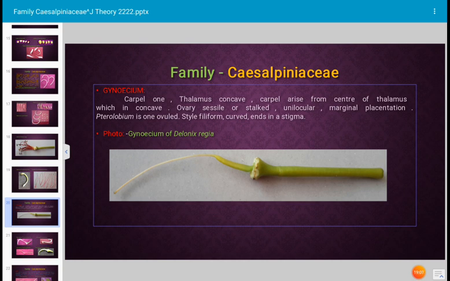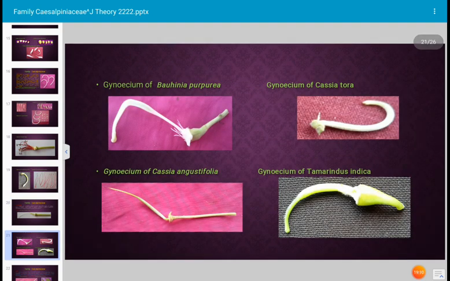Okay, next. Again, these are a few photographs of different gynoecia of different plants of family Caesalpiniaceae. First photograph, that is the gynoecium of Bauhinia purpurea. Second photograph, it is the gynoecium of Cassia tora. See the style at the top, totally bent, and a hook-like shape is there in the gynoecium of Cassia tora. And the third photograph to the left side, that is the gynoecium of Cassia angustifolia. And the last photograph, this is the gynoecium of Tamarindus indica. Next.